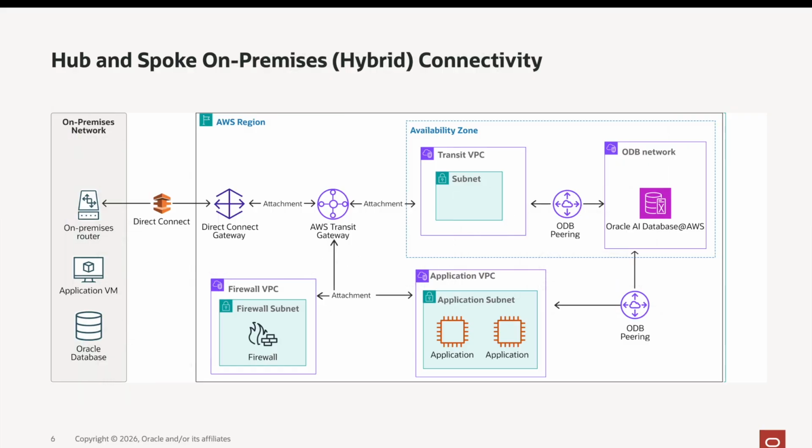The most common use case is hybrid connectivity, where traffic comes from on-premises or from a client network outside the company AWS organization. The external network reaches AWS through Direct Connect or VPN, and then traffic goes through the Transit Gateway or Cloud WAN and through the Transit VPC into the ODB network. In this example, external traffic also goes through a firewall VPC, and internal application traffic to the ODB network can still use direct ODB peering to reach the ODB AWS databases.